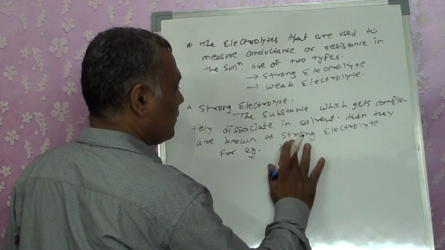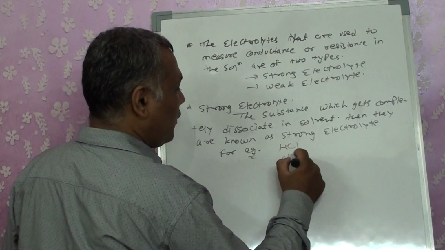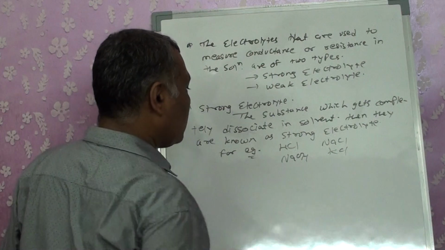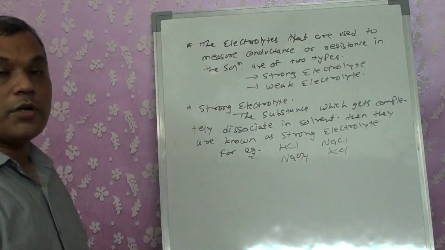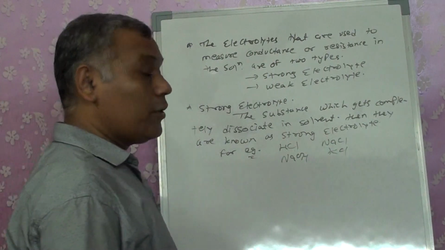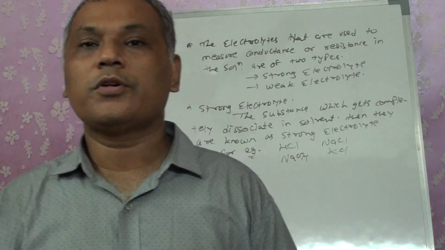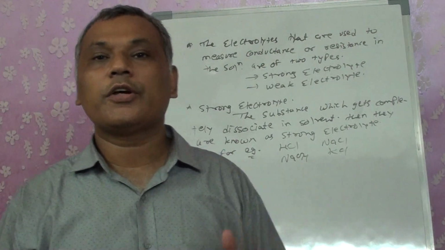For example, HCl, NaOH, NaCl, KCl, these are all strong electrolytes. Strong acids, strong bases and all water soluble salts are considered strong electrolytes.